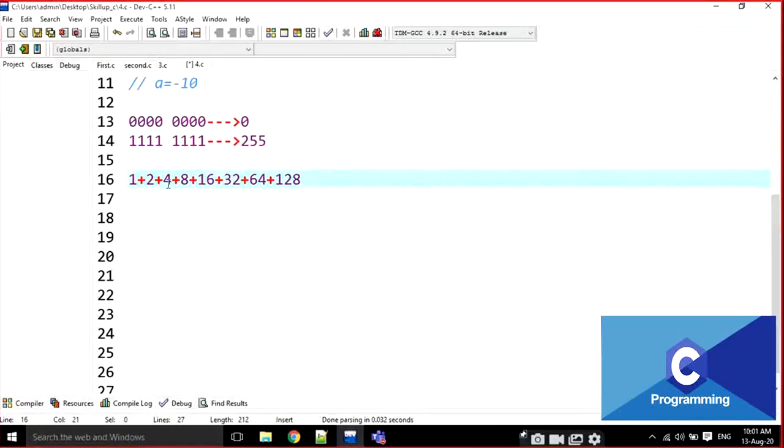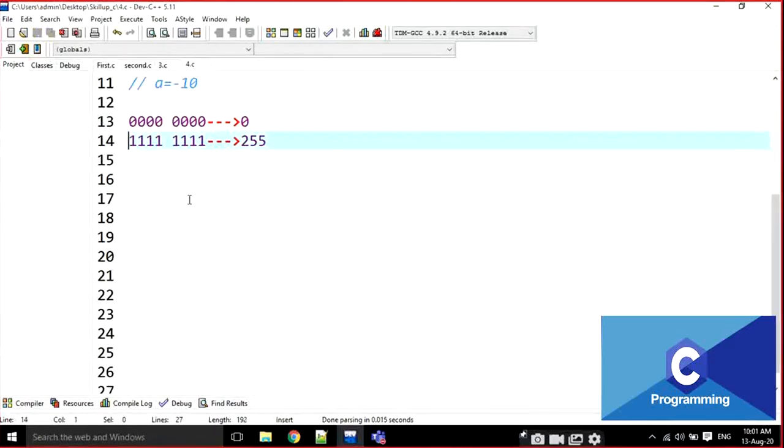That is going to be 15. 15 plus 16 is 31. 31 plus 32 is 63. 63 plus 64 is 127. 127 plus 128 is 255. Okay? A simple calculation.